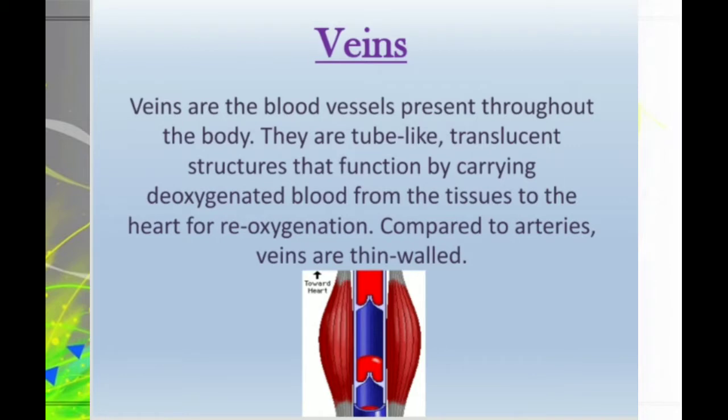Veins. Veins are blood vessels present throughout the body. They are tube-like translucent structures that function by carrying deoxygenated blood from the tissues to the heart for reoxygenation. Compared to the arteries, veins are thin walled and they have valves in them which ensure blood only flows in one direction.